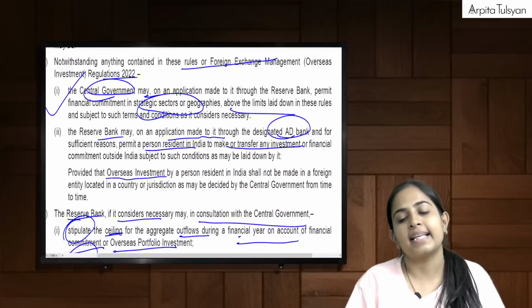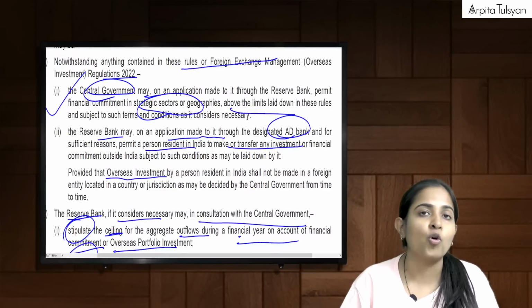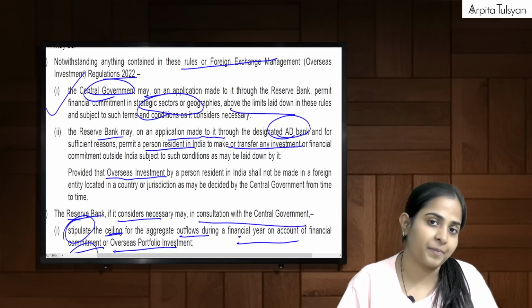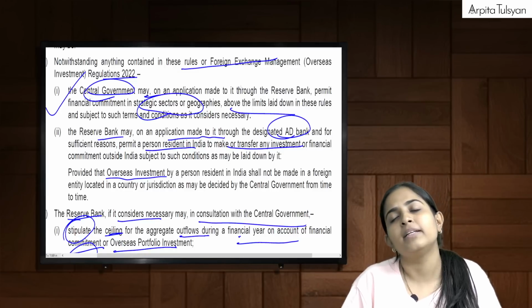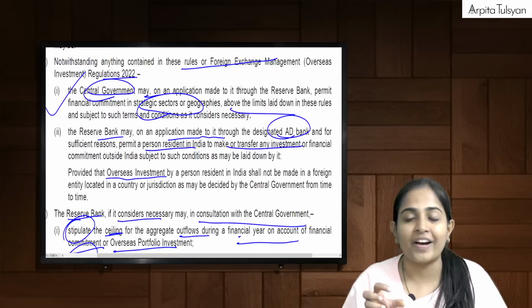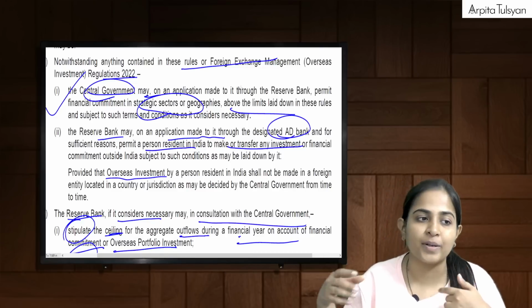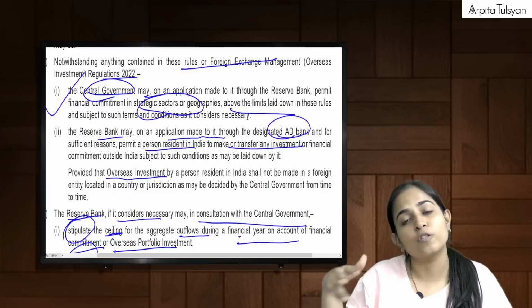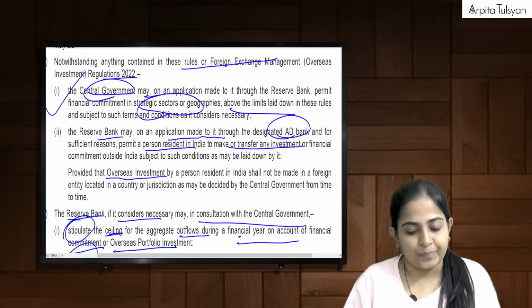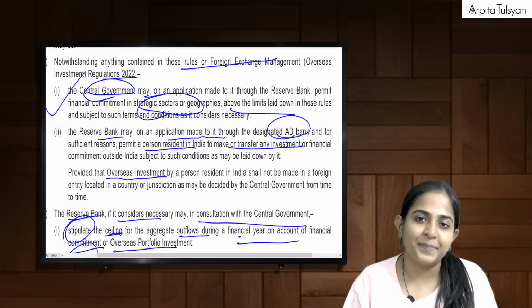Next, they say that if we want to go above the limit, the central government can allow us to go above the limit for a strategic sector. Normally, the central government and RBI will set the limit for a particular financial year, that is, how much overseas investment can be done, and if it goes beyond that, then approval will be required. Very clear with this? Simple.